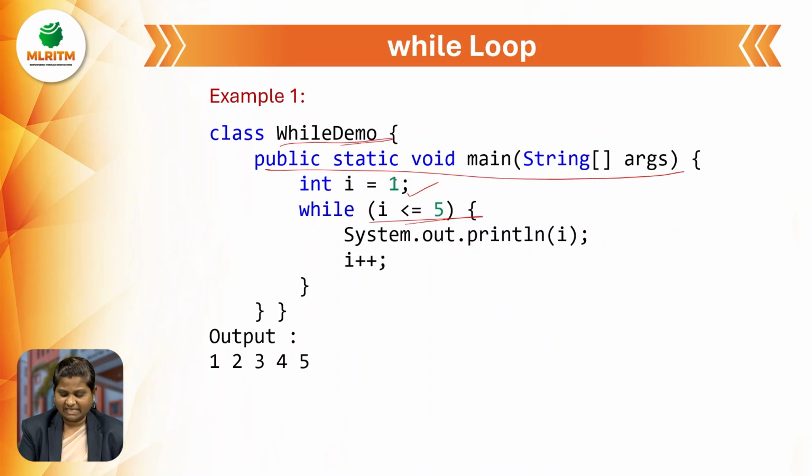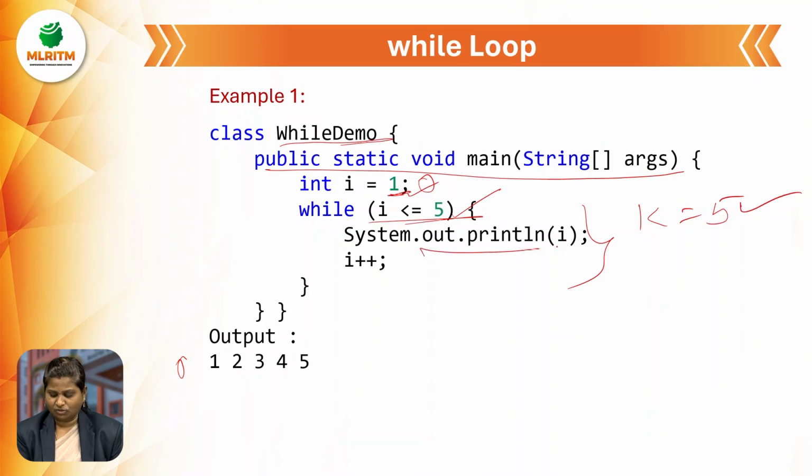If you initialize i as 0, we will get the output starting from 0. Now, if the condition is true, that is, i is 1, and 1 is less than or equal to 5, yes, this condition is true. Then the body is System.out.println, printing the i value. At the initial stage, i is equal to 1.